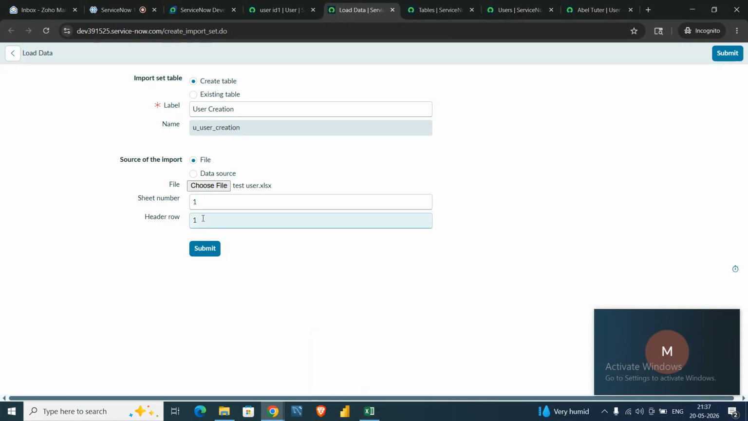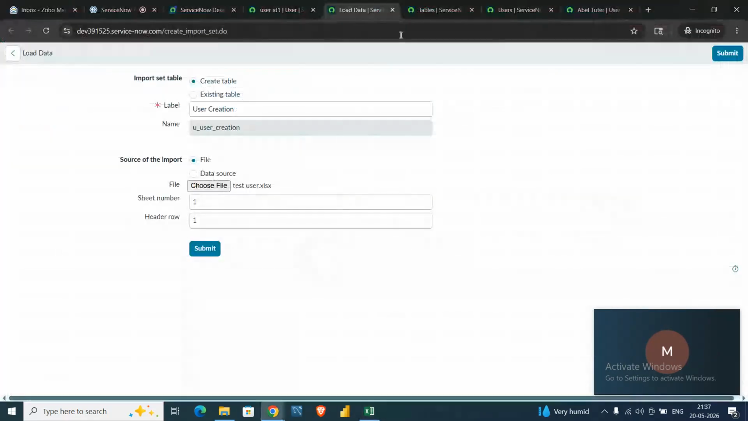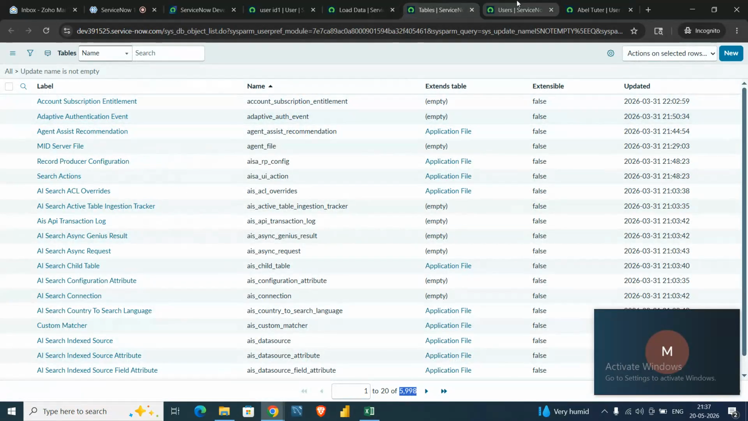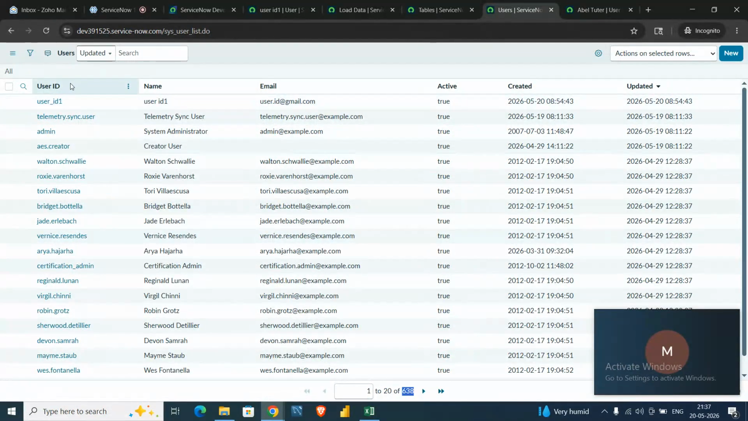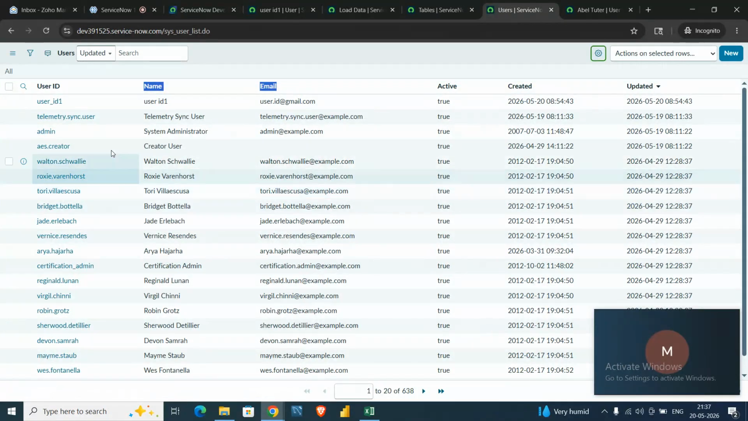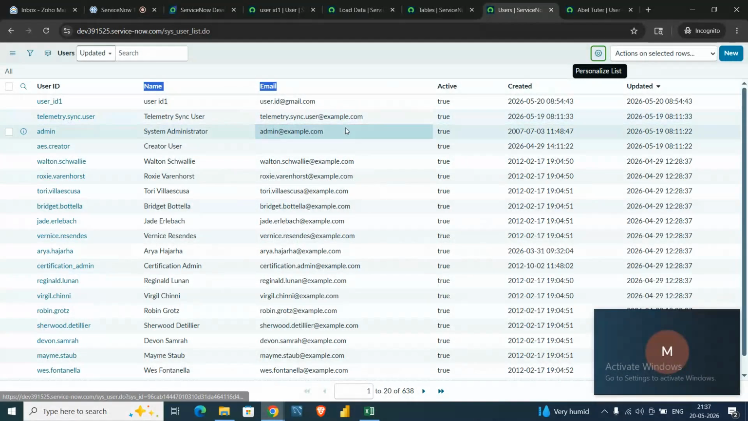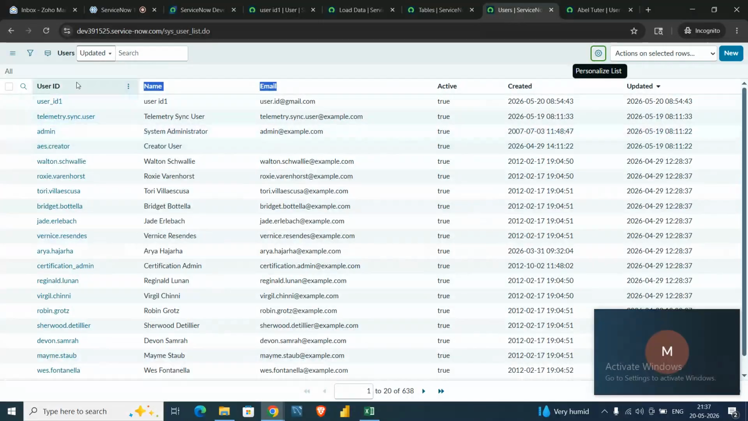So I select that one, and before we import, we have to make sure of the names of the header. We have to match the header names with the exact table field names. I'll tell you why after this. In the user table you can see user ID, name, email, first name and last name. In the list view you can see only these columns currently showing, user ID.